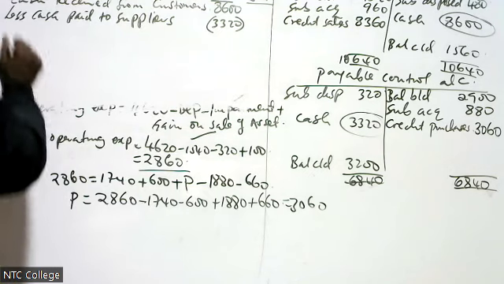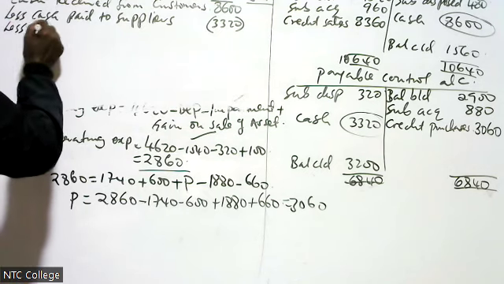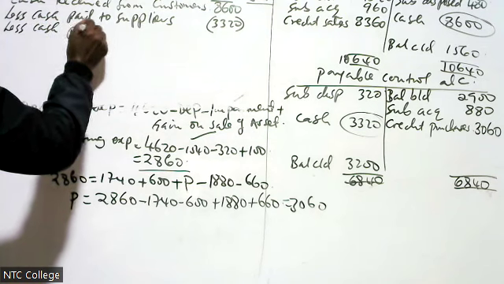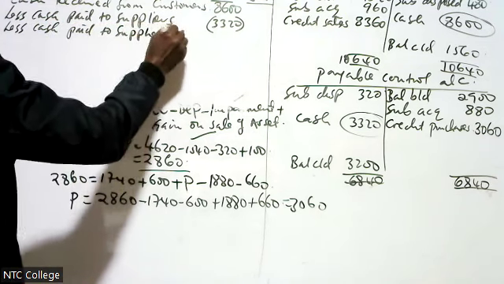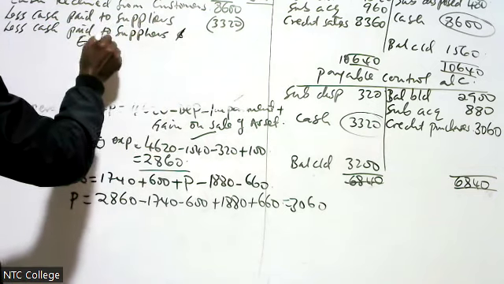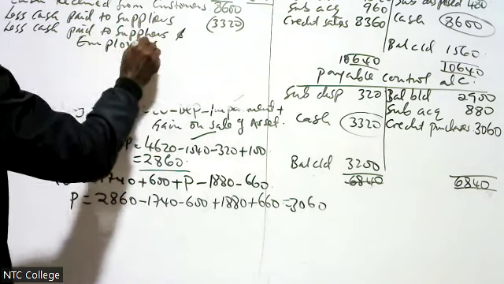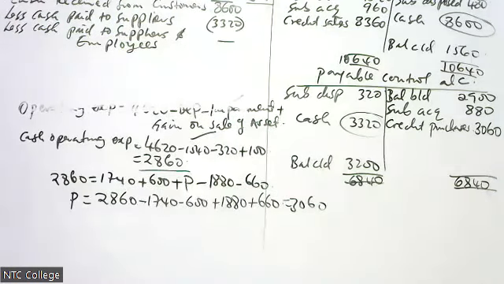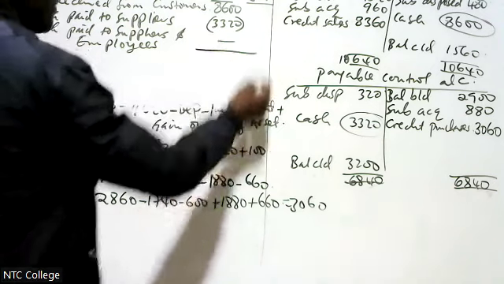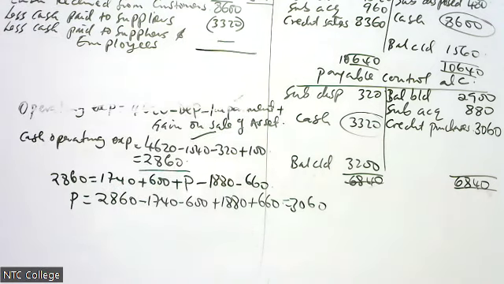Then I come here to less cash paid to suppliers and employees for expenses, of which, because we don't have those expenses, I put a dash. We don't have those other expenses. Therefore, I put a dash.